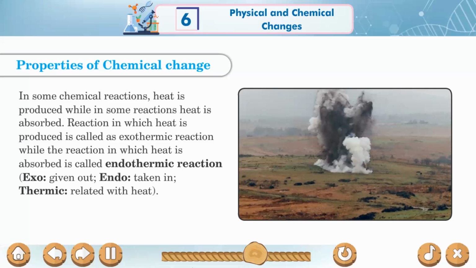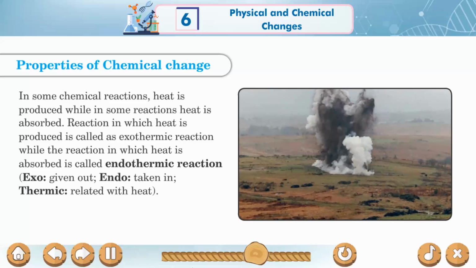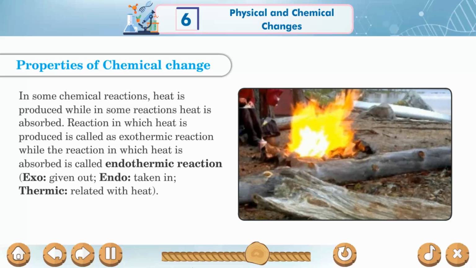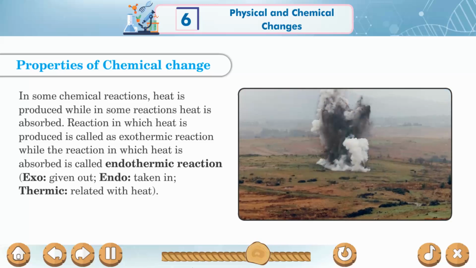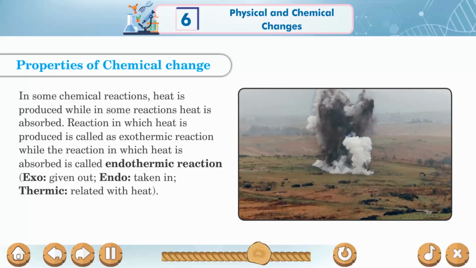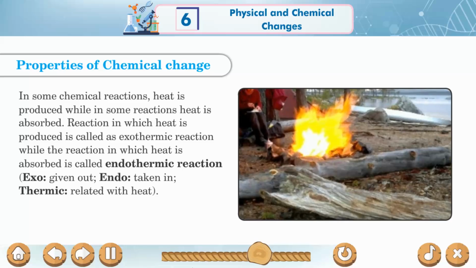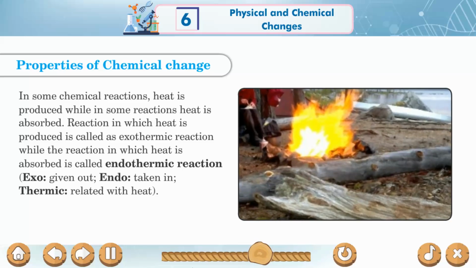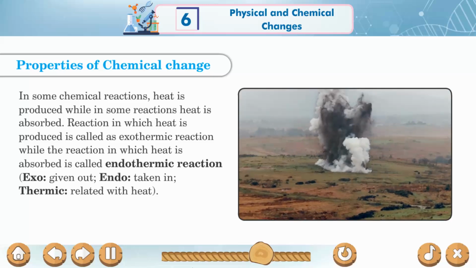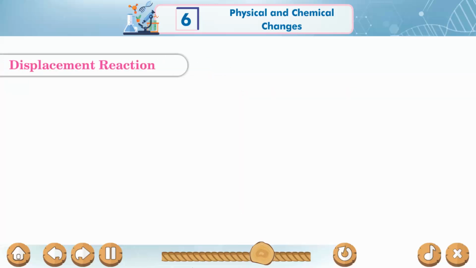In some chemical reactions, heat is produced, while in some reactions, heat is absorbed. A reaction in which heat is produced is called an exothermic reaction, while a reaction in which heat is absorbed is called an endothermic reaction. Exo means given out, endo means taken in, thermic means related with heat.